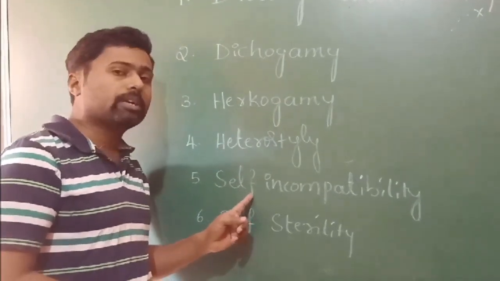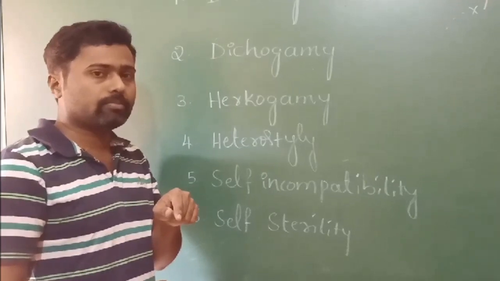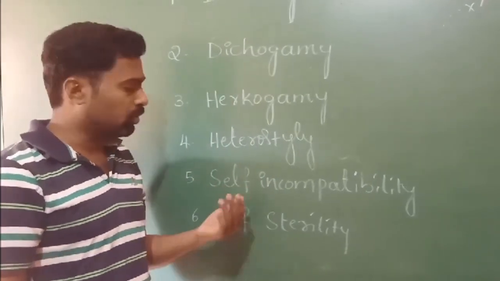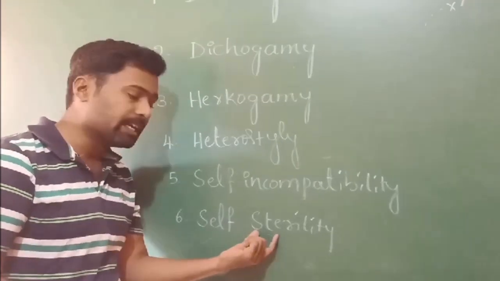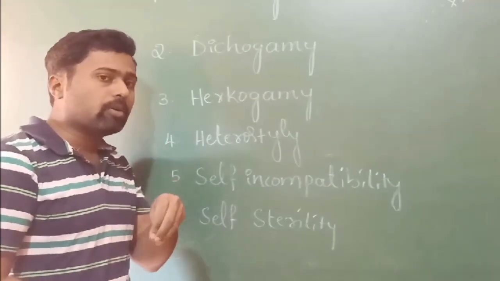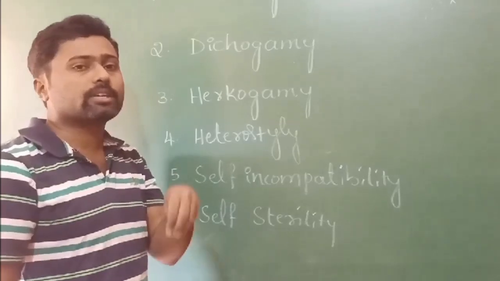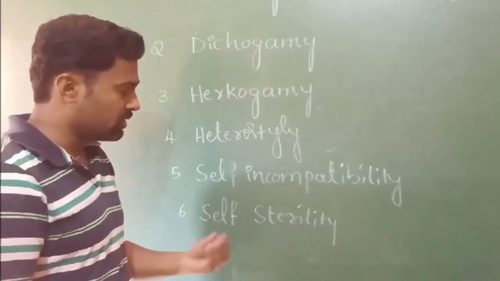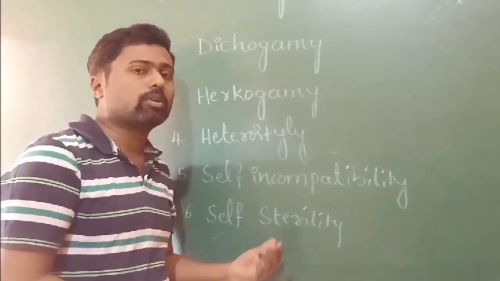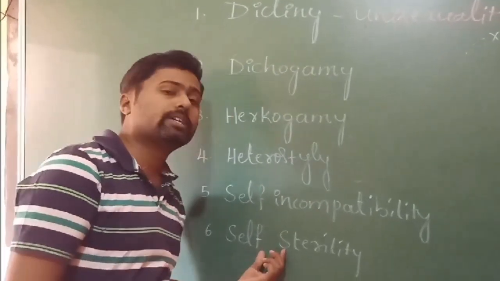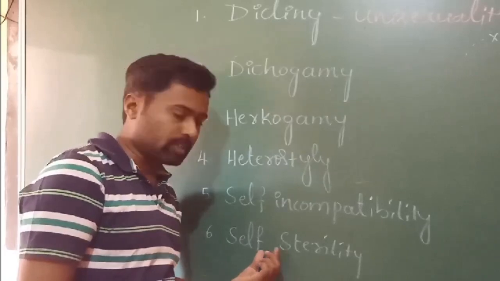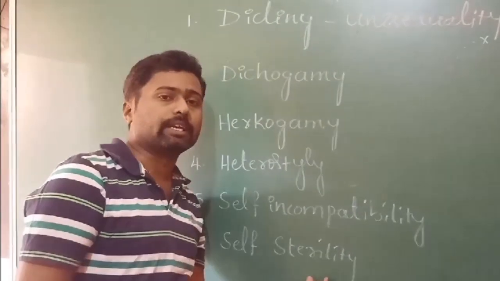In self-incompatibility, though pollen grains are functional, they are unable to fertilize the ovules of the same flower. Whereas in self-sterility, the plant makes its own anthers sterile, or the pollen grains become non-functional, in order to avoid self-pollination. That is what is called self-sterility.